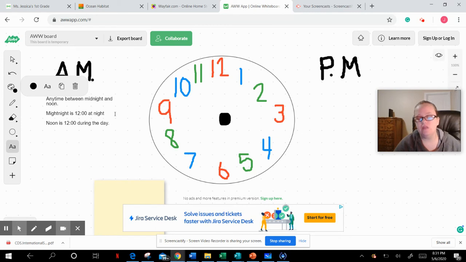So we know that there are 24 hours in the day, but those 24 hours are split into two groups. They're split into AM and PM, and the clock hands will go around the clock 2 times throughout the day. So sometimes the clock hands are both pointing at 12, and that would be 12 o'clock, but is it 12 o'clock AM or is it 12 o'clock PM?